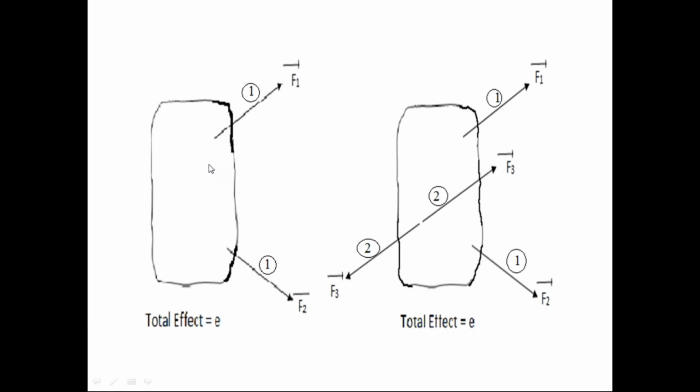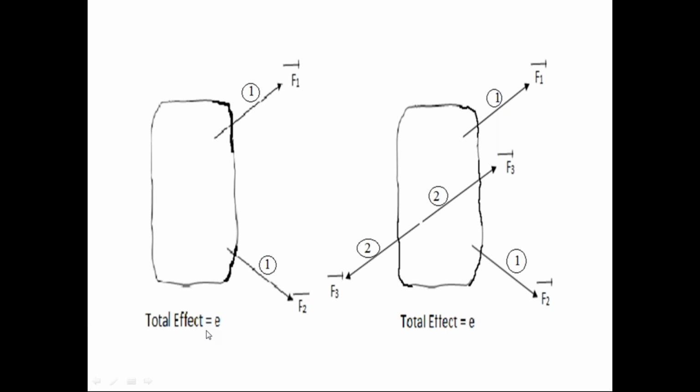What is there in the second condition? We remove this second force system from the rigid body. If you remove the second force system from the rigid body, there is no change in the effect on the rigid body. Here also the body has the same effect as in the first condition, because the second force system is in equilibrium condition. Since the second force system is in equilibrium condition, even if you remove it, the body has the same effect.